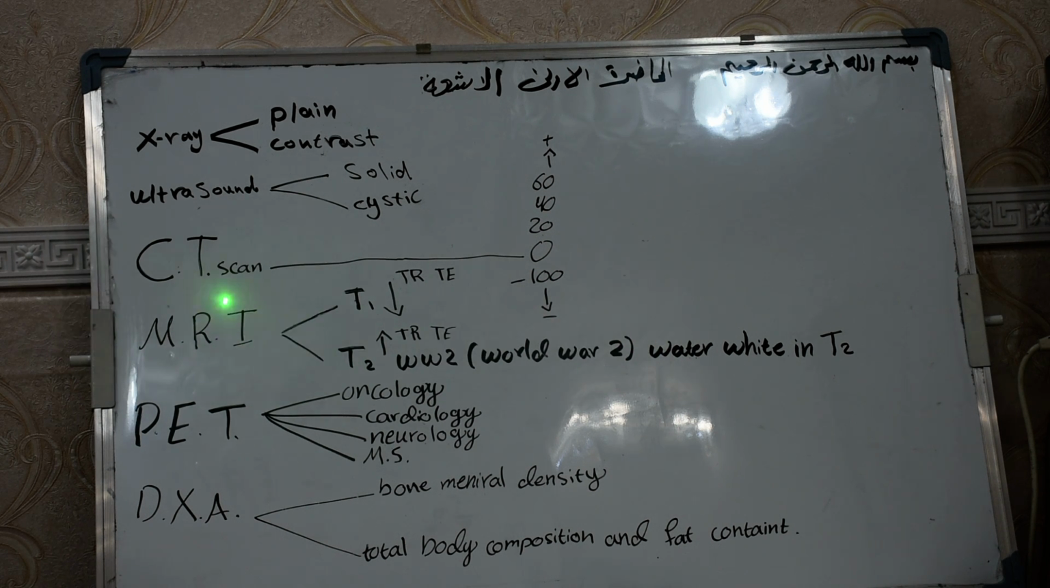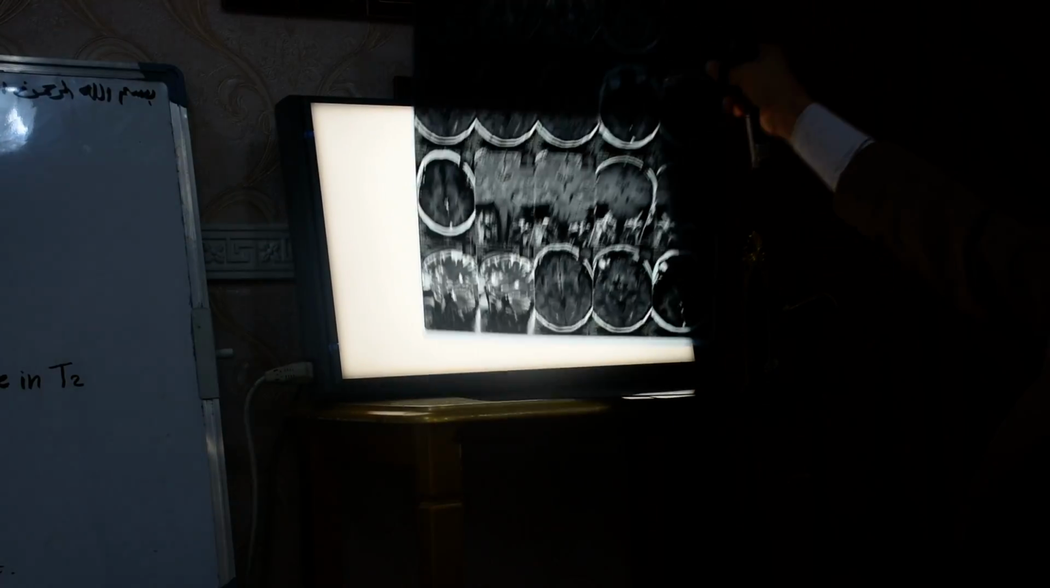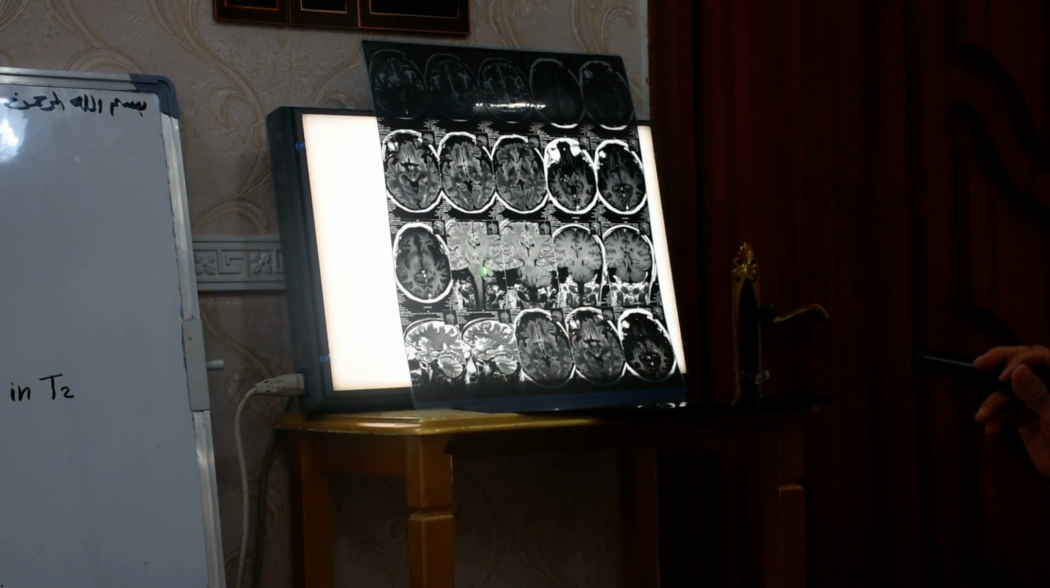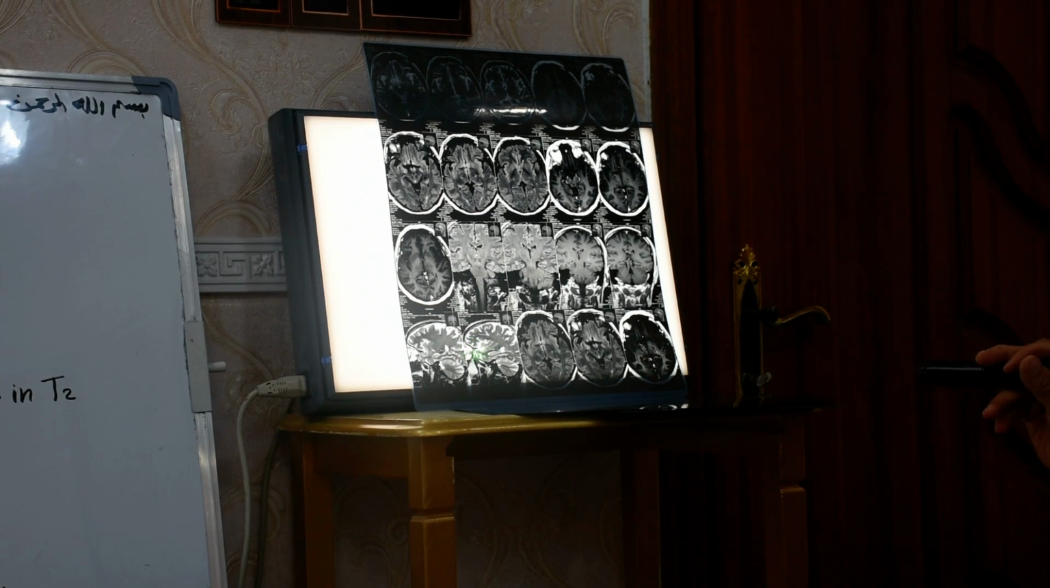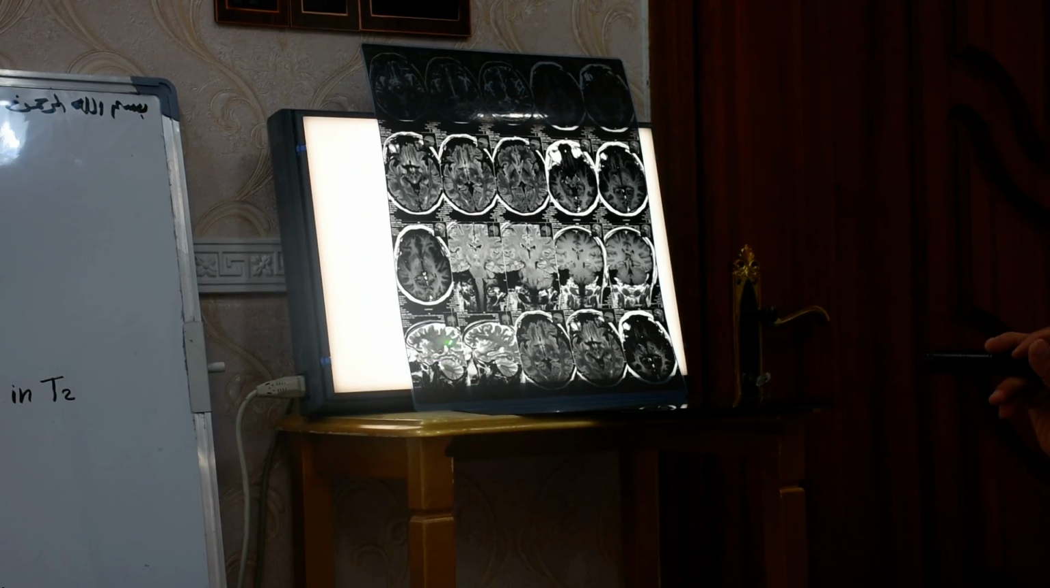The fourth one is the MRI, magnetic resonance image. Magnetic resonance image depends on putting the body in an electromagnetic field and affecting the water in the body, because the body contains water. It moves the proton of the hydrogen and changes its position. According to this, it will receive the picture.